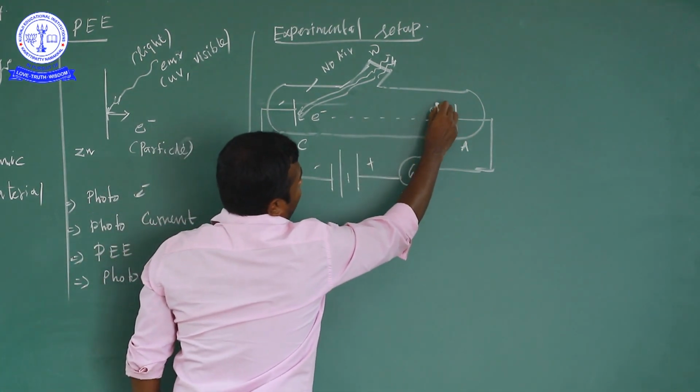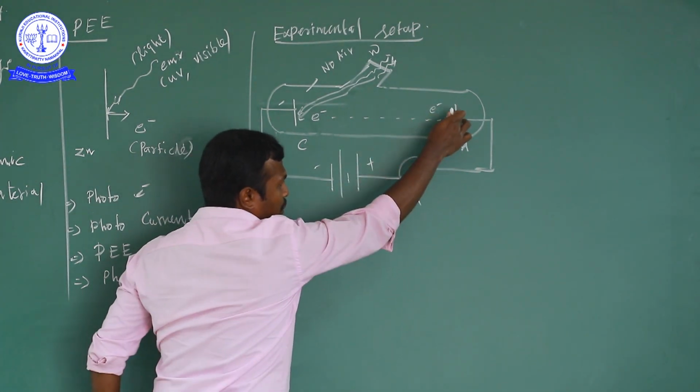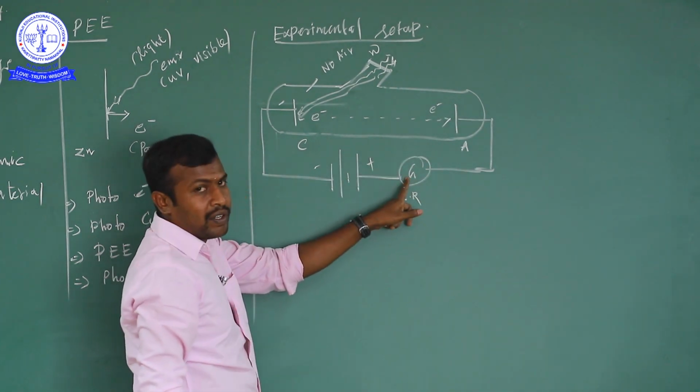So the electron is a negative charge, the anode is a positive charge. So here there is a flow of current, so there is a deflection in the galvanometer.